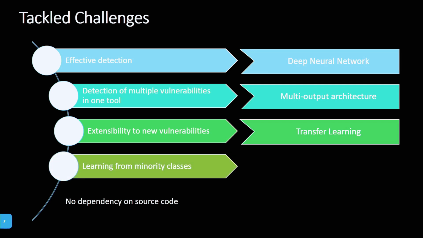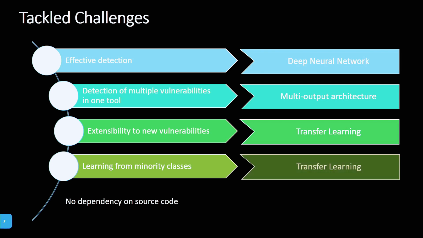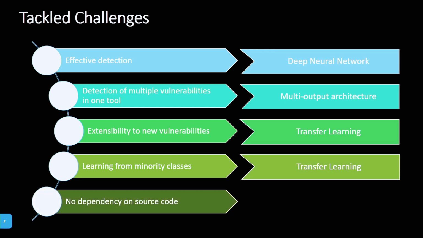We want to learn on minority classes, since deep learning generally needs a lot of data to actually perform well. Here, transfer learning has another great feature, which allows us to learn on those classes. And last, we do not want to be dependent on source code, and for that, we focus on the bytecode.